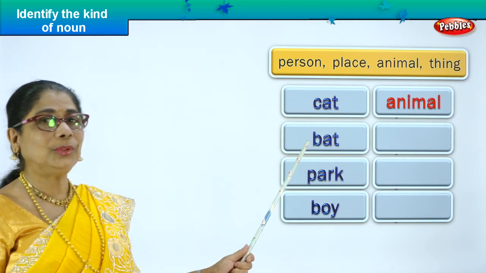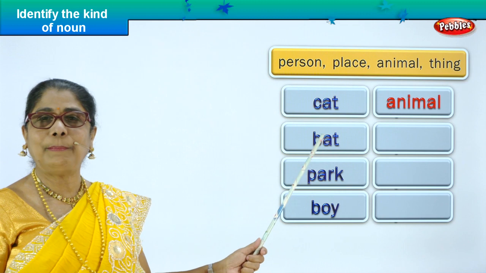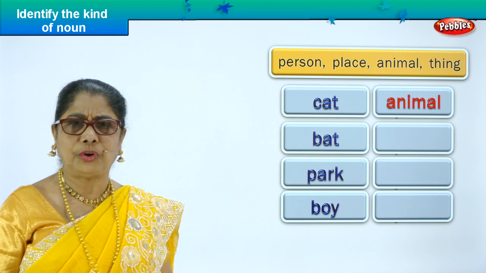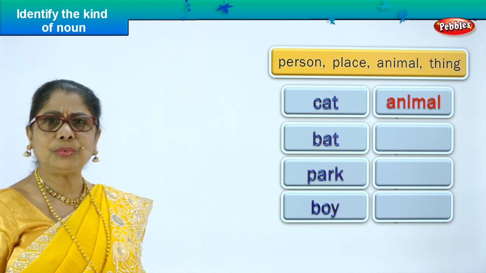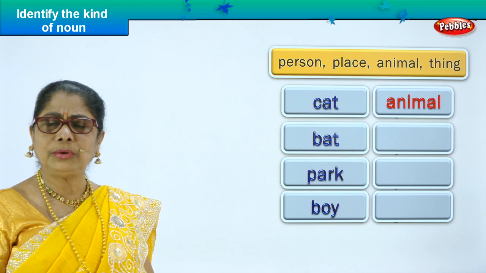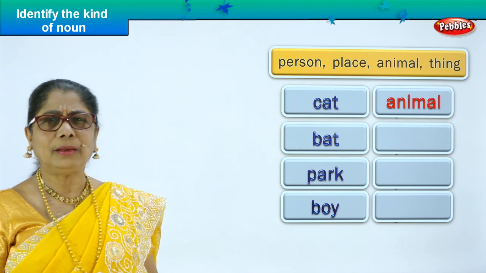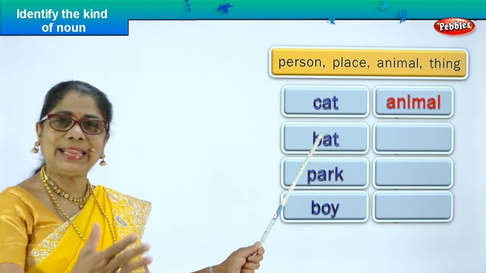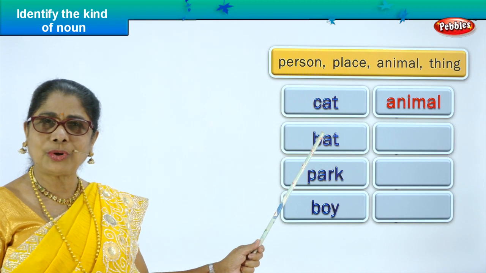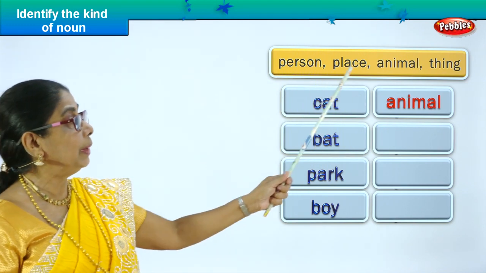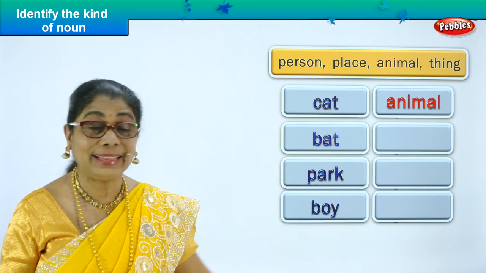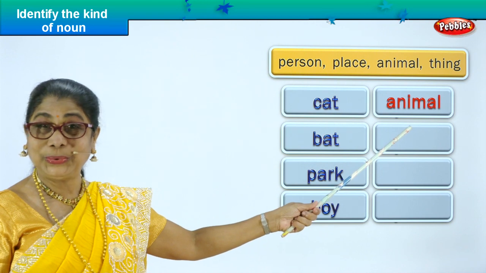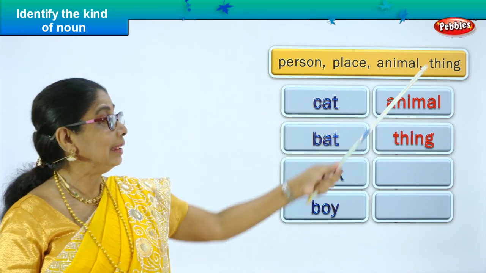Next we go to the word B-A-T, bat. This is a cat, animal. Bat. What do you use the bat for? To play. To hit the ball. So the bat is what you take out to play, in the house or outside. So is it a place, person, animal? No, it's a thing. So we write here, bat is a noun, it's a thing. Good.